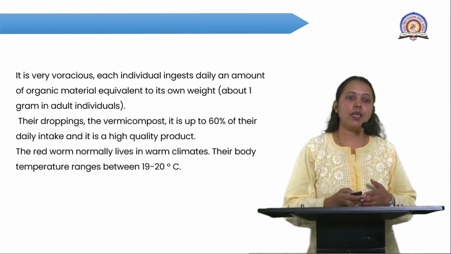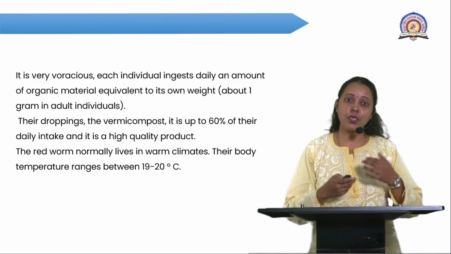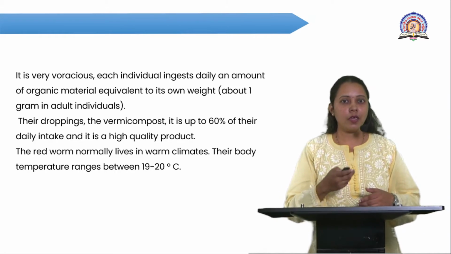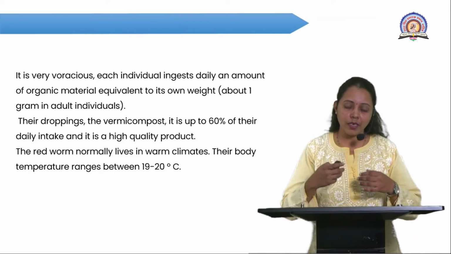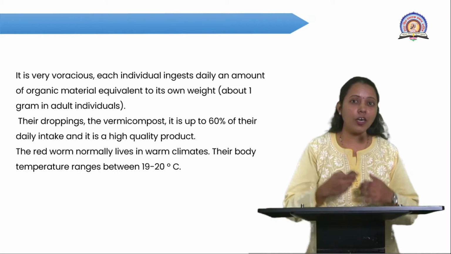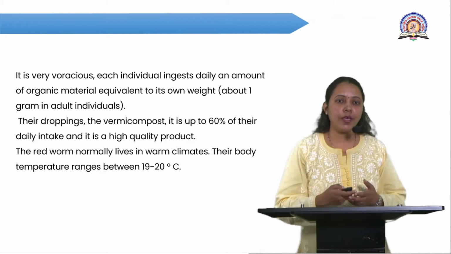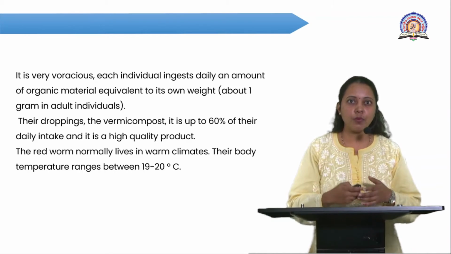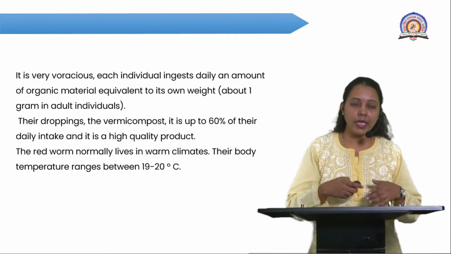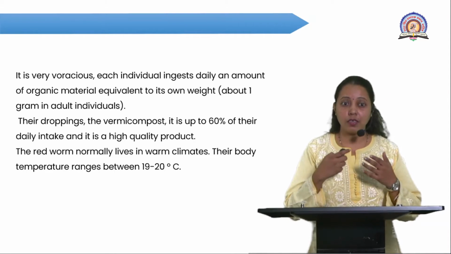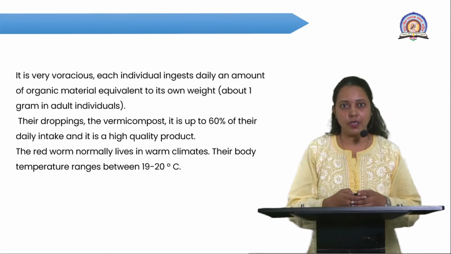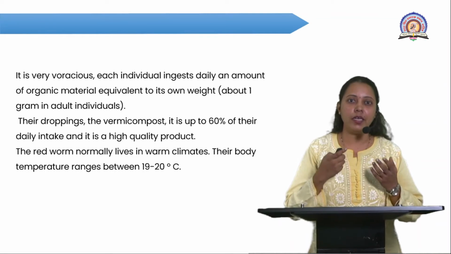After digestion the worm deposits its droppings, which is the vermicompost. The droppings, the vermicompost, are up to 60% of their daily intake, and are a high quality organic product.